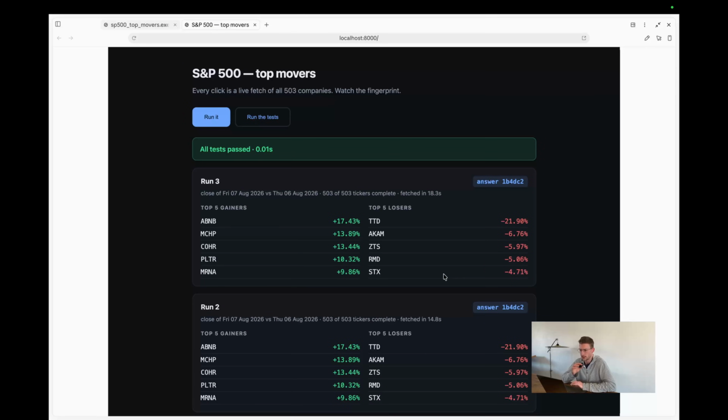So in this example, I created some dummy data with a set of 6 companies that I know the answer to. So I know which are the top movers. And now when I run the tests, it gives me all tests passed. But what it's actually checking in the background is for those 6 companies that I have pre-coded, did it spit out the right answer? And why is that useful?